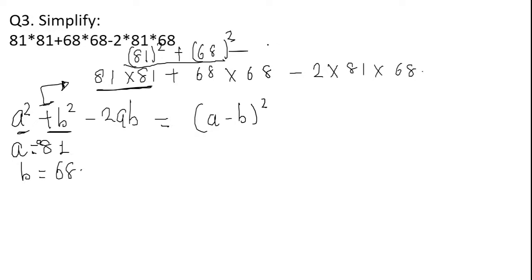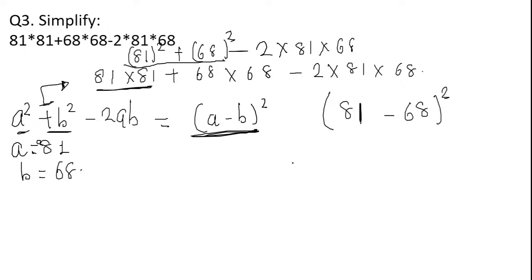Yes, minus 2 into a's value, which is 81, into b's value, which is 68. So this can be written as (a minus b) the whole square. Write the value of a as 81 and the value of b as 68, whole square. So now you can solve it. What is 81 minus 68? It is 13. 13 square, what is 13 square? 169. So 169 is the answer to the given question.